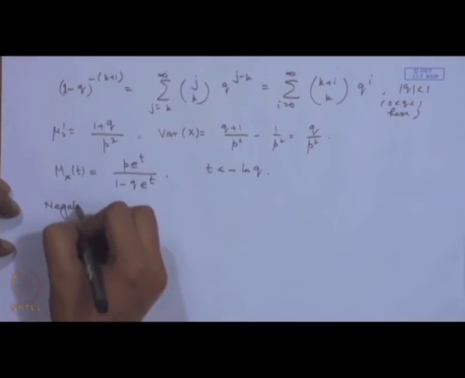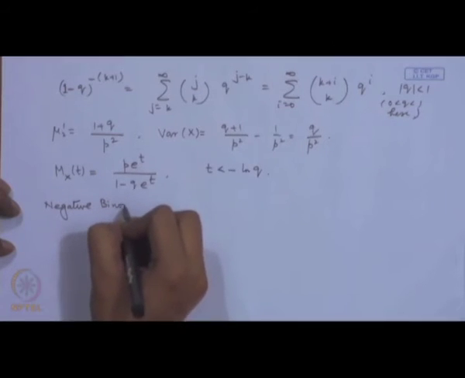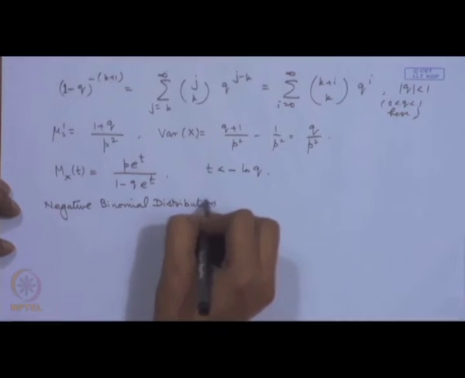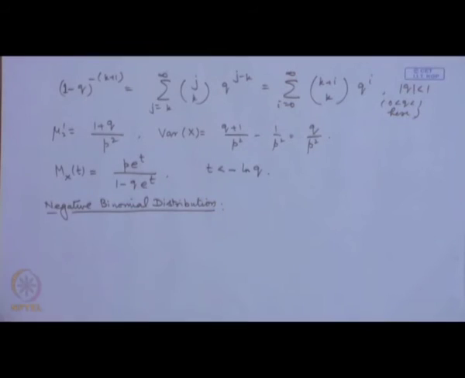system works, and the system will fail if a specified number fails. So, for example, first time when 4 components fail or first time 2 components fail. So, in place of first time success or first time failure, if we look at first time rth success or rth failure, this is a generalization of the geometric distribution and it is called negative binomial distribution. So, let me introduce this one. Negative binomial distribution.